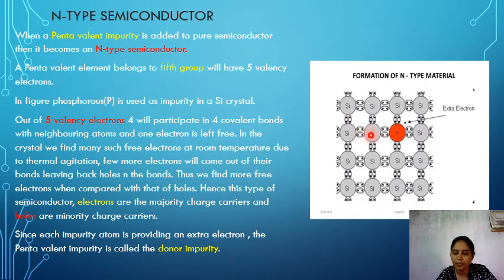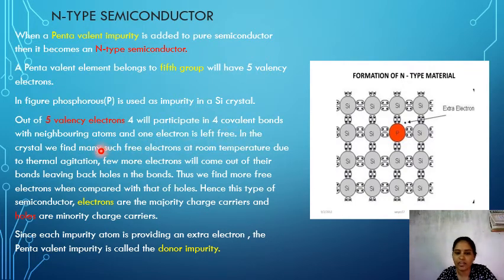Fourth group elements have tetravalent electrons. Sorry, not trivalent. And phosphorus belongs to the fifth group. So this phosphorus has 5 valence electrons and silicon has 4 valence electrons. All the 4 valence electrons create covalent bonds with neighboring atoms. Here this phosphorus has an extra electron. All the 4 atoms form covalent bonds and they are stable. But this phosphorus has an extra electron. Out of 5 electrons, 4 participate in covalent bonds with neighboring atoms and 1 electron is left free.